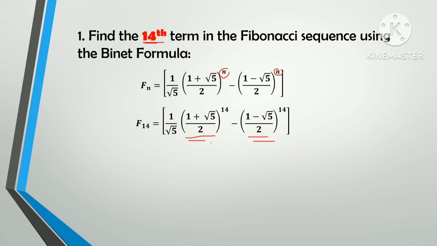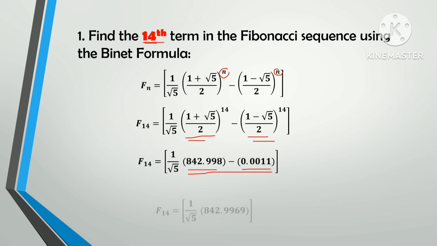Now we will have 1 over square root of 5 times 842.998 minus 0.0011. Okay, next step, we have to subtract this. So we will have 1 over square root of 5 times 842.9969.